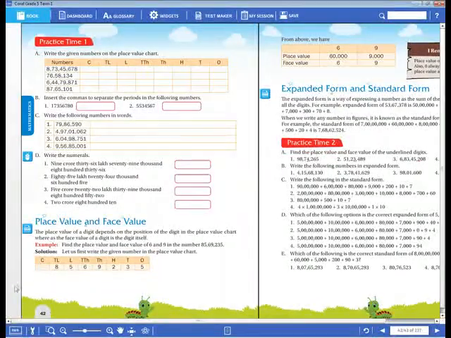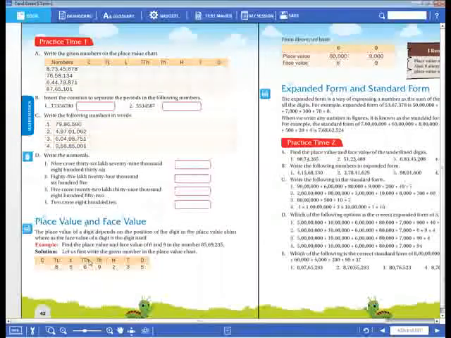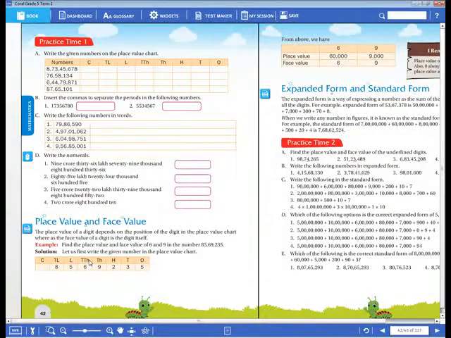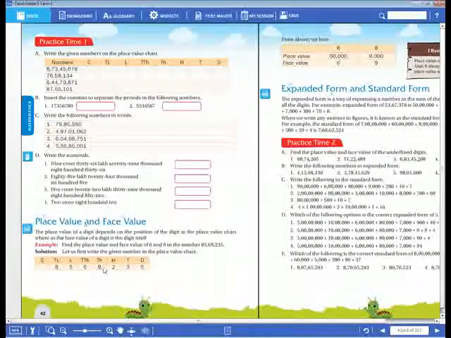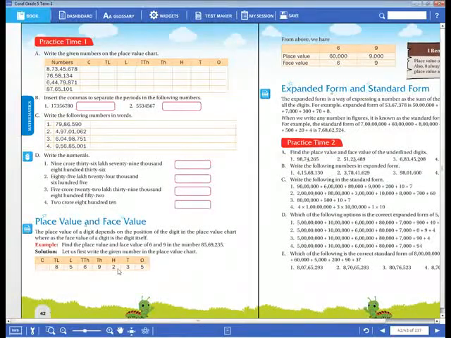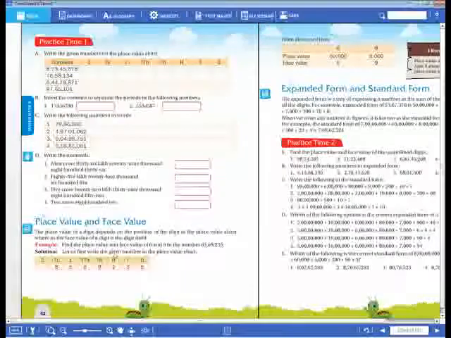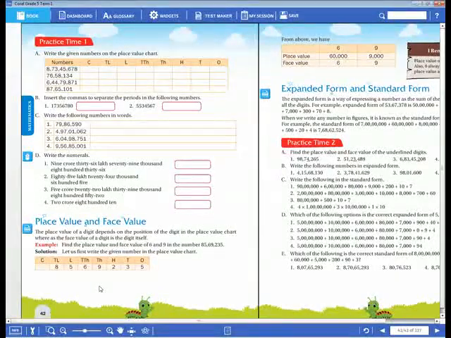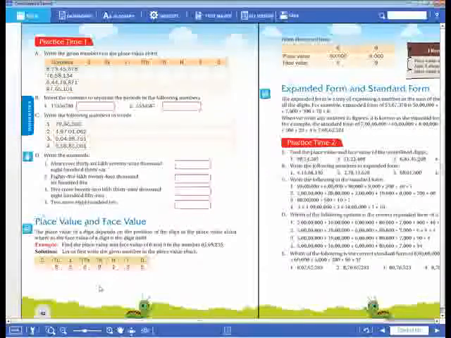8 tens are 80 lakhs. So you have to write 80 lakhs plus 5. 5 is in which place here? Lakhs. 5 into 1 lakh, 5 lakhs, plus, and 6 is in which place value here? 10,000. 6 into 10,000 is 60,000, plus 9 is in which place value here? Thousands. So you have to multiply with 1,000. 9,000. Next, plus 2. 2 is in which place value here? Hundreds. So multiply with 100. 2 into 100, 200, plus.